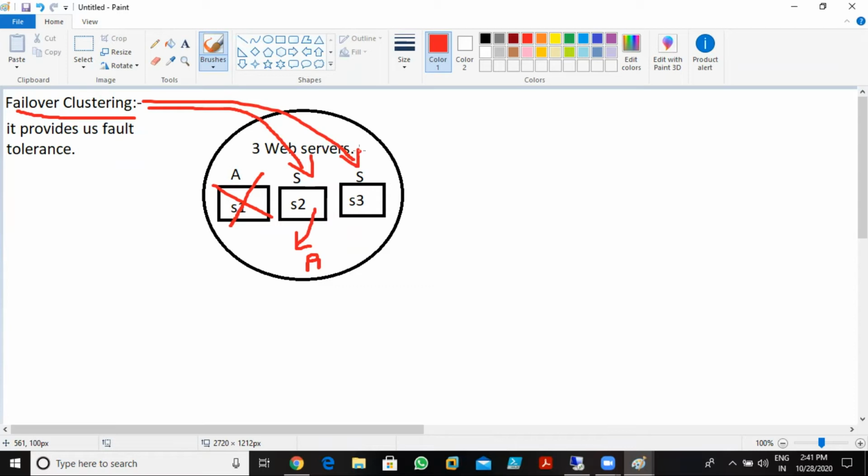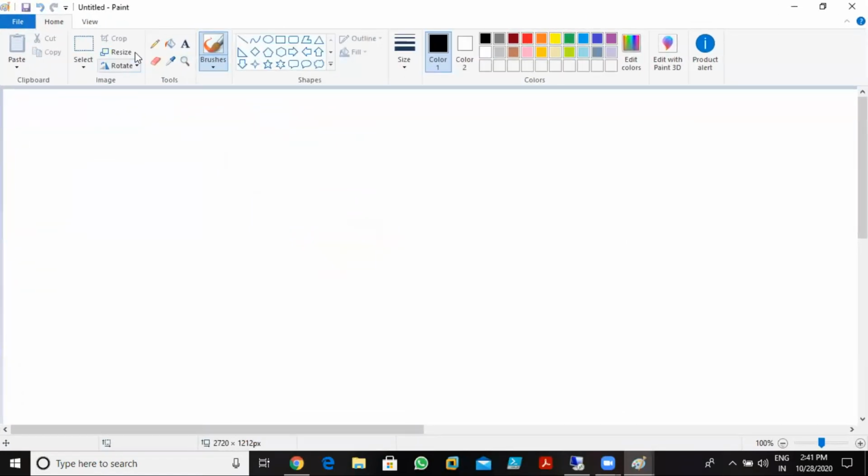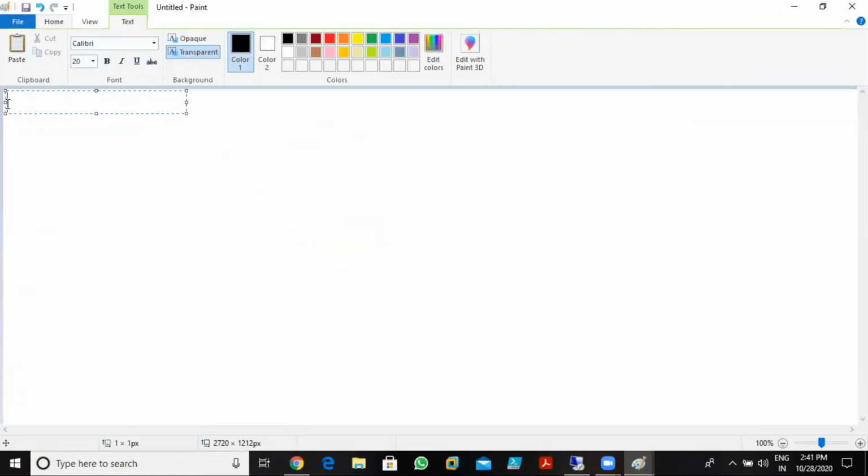So now we'll talk about NLB clustering first. Now we'll talk in detail about what NLB is. I already told you, NLB clustering is used to provide load balancing.